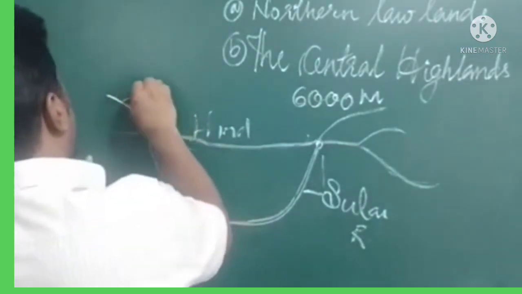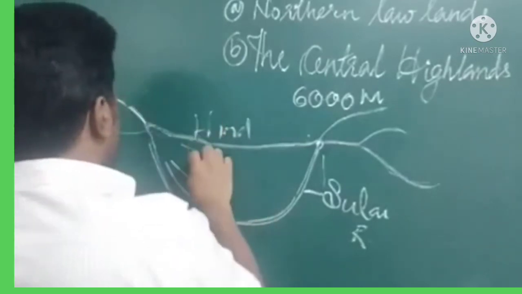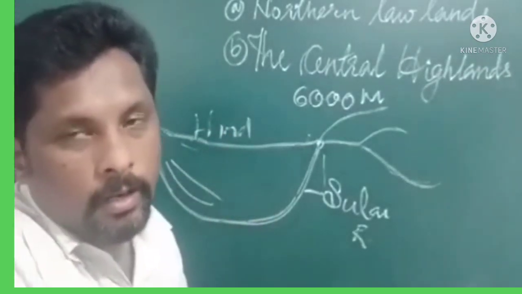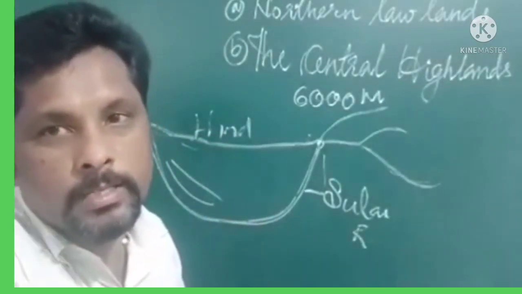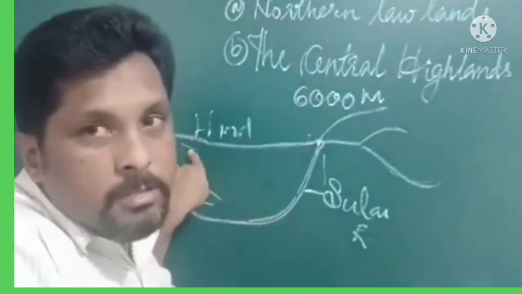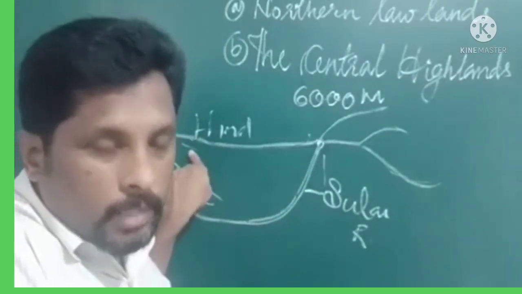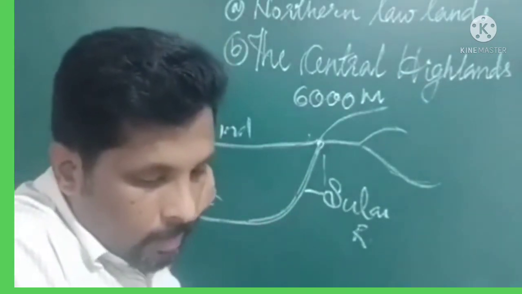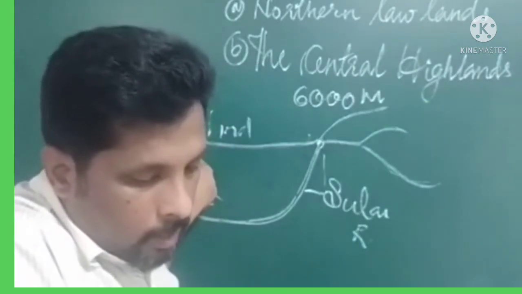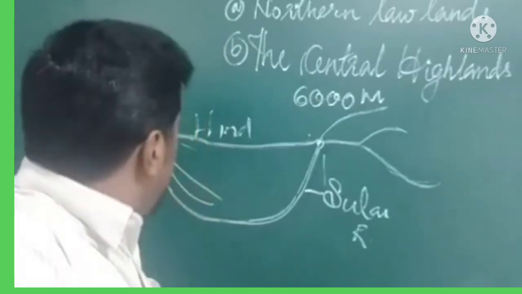Moving westward, it is known as the Elbrus mountain in the northern part of Iran, passing through the Elbrus mountain to the Armenian Knot.